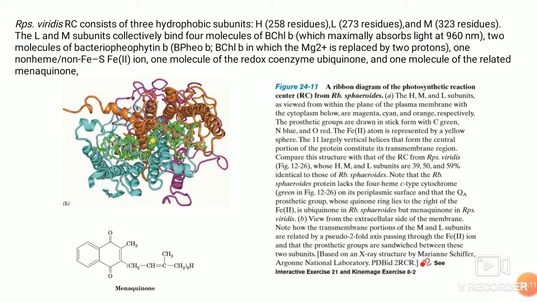So he suggested that this bleaching is caused by photooxidation of the bacterial chlorophyll complex, which he named P870, that is 870 nanometer for the position of the wavelength absorption. And this band he named bacterial chlorophyll A.